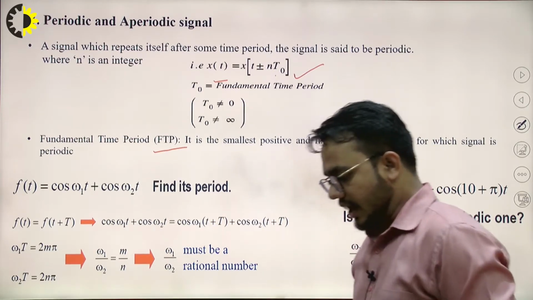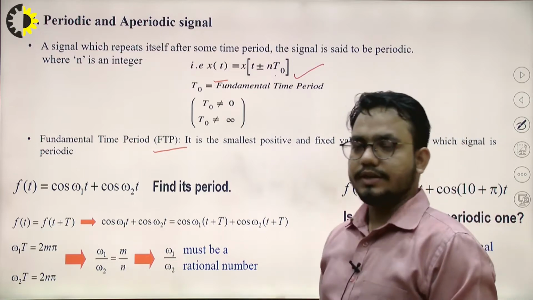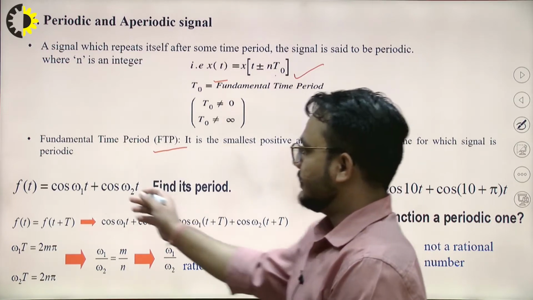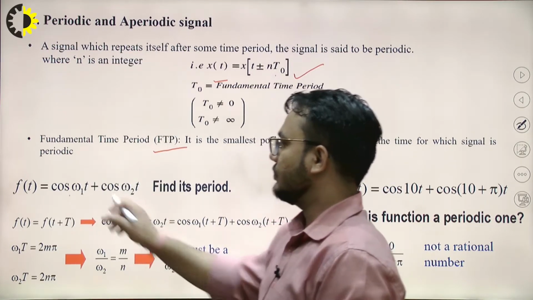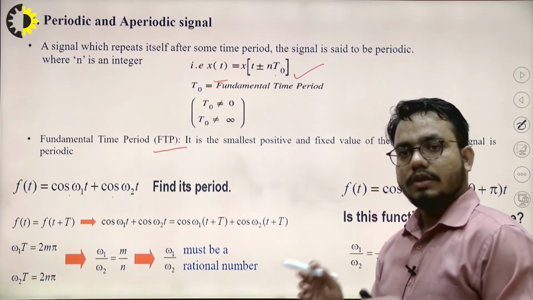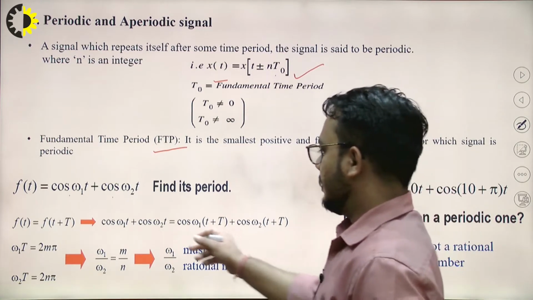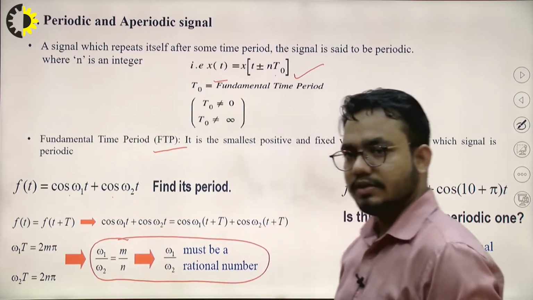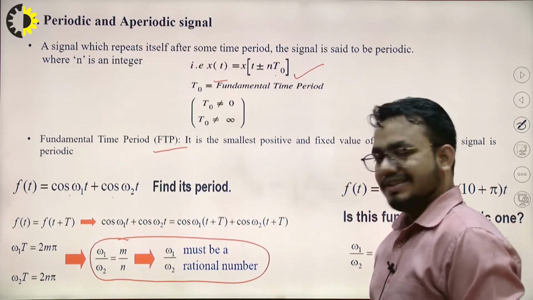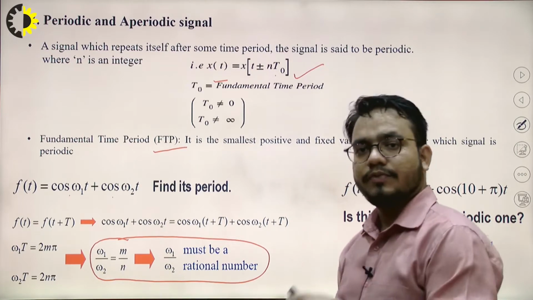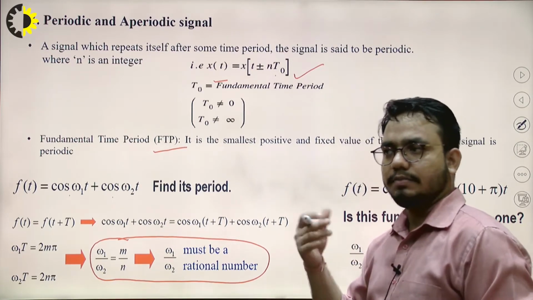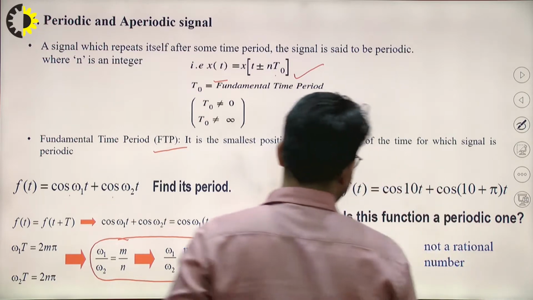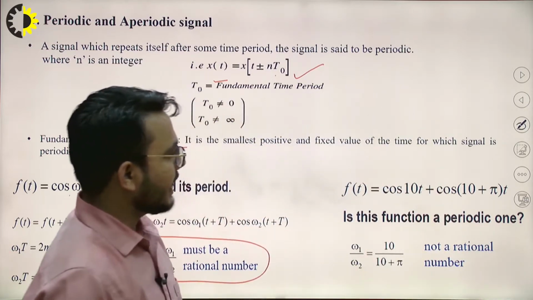So if we have a combination of signals, complex signals, meaning a combination of two different signals, the procedure is we will find the time period for each signal, and if this condition holds, that is the ratio of the time periods is a rational number, then we can say that the signal will be periodic. And how can the time period of that signal be calculated?